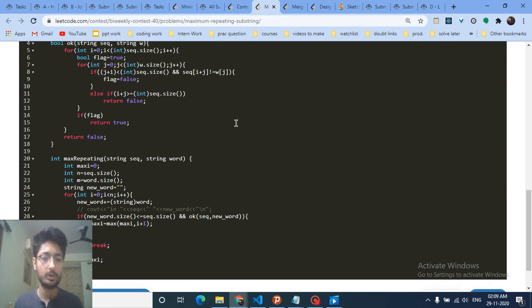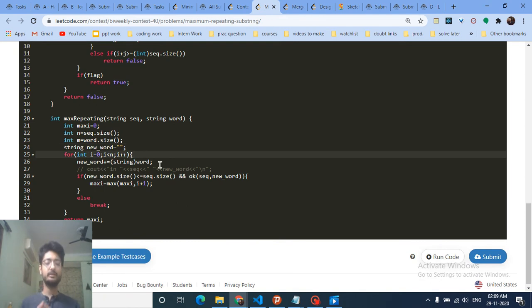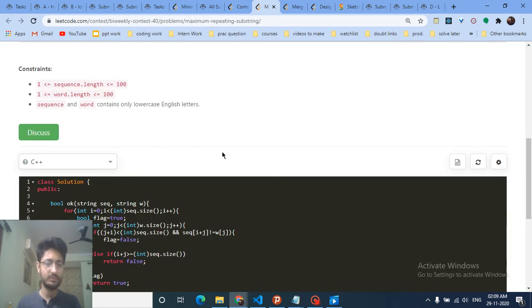So I'll take it to the code part now. What you can do here is find out the new words. The new word is made by appending the current word repeatedly; the maximum can go up to n times. So keep on appending, AB and so on, and you will use this OK function, which does a match on whether this particular new word, the repetition of this word i times, is a substring.